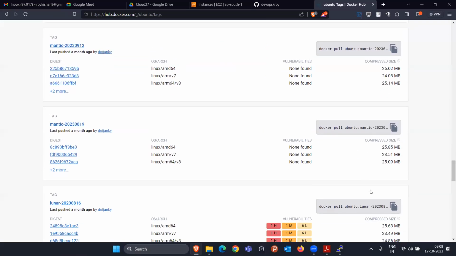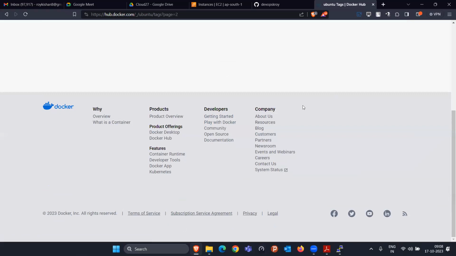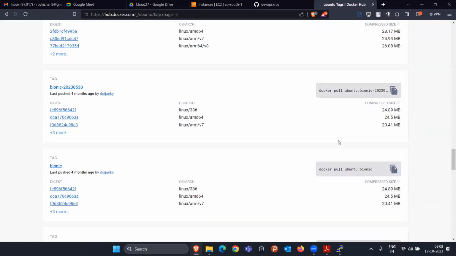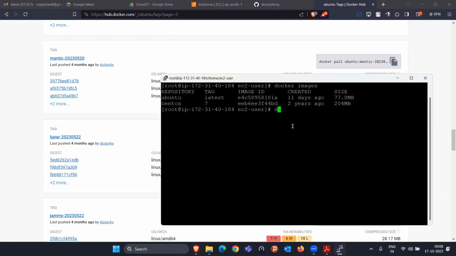Similarly, 18.04. There are so many versions available in Ubuntu. We can keep searching, going to the second page. Now, if I want to download, I will simply say docker pull Ubuntu and I want to pull the 18.04 image. Take an example, so 18.04.